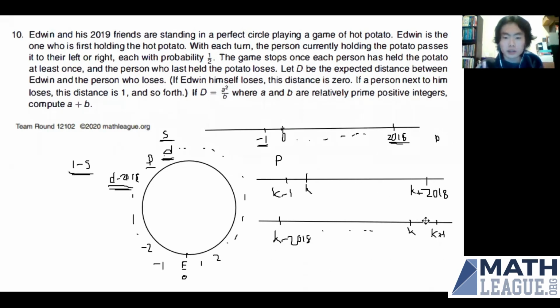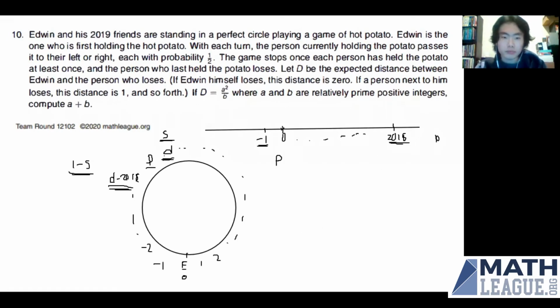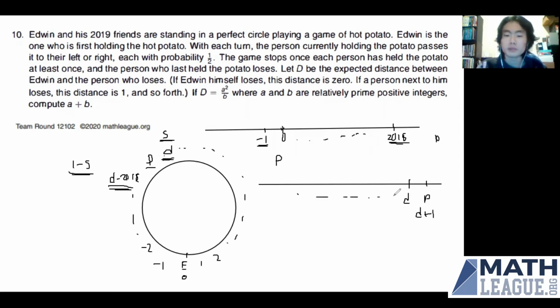Okay, so consider a number line where the marker starts on person D. So we're considering what happens after the marker has already gone to person D. And we're going to have person P to the right of D. And P will be represented, even though P isn't labeled, on this number line by D plus 1 since person P is immediately to the right of D. And at some point here, we're going to have D minus 2018.